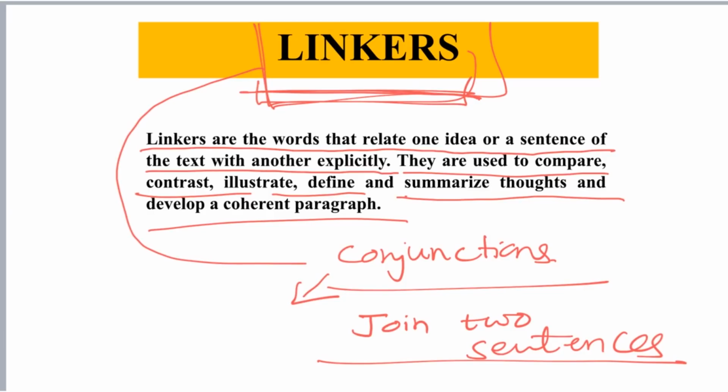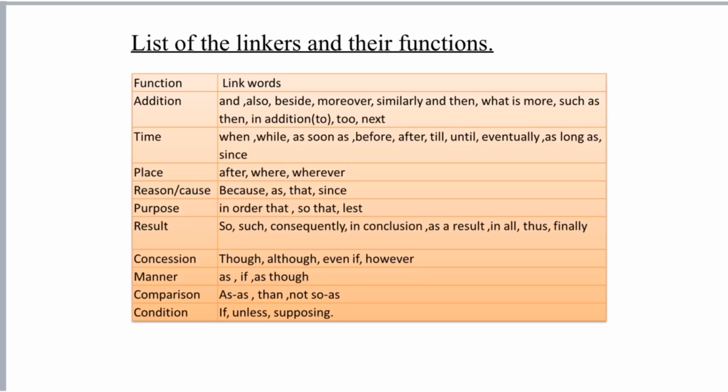Fine. Now, let's see the kinds of linkers that we have studied. So, here you can see a variety of very beautiful linkers. The first column says the purpose, what it is used for, and in the second column we have the list of conjunctions, linkers.